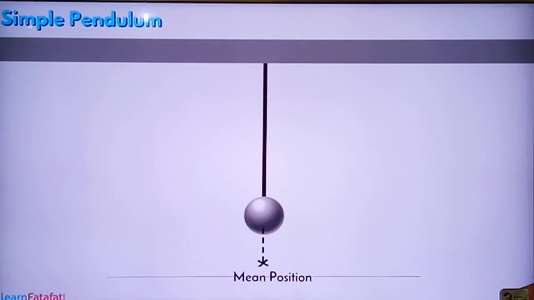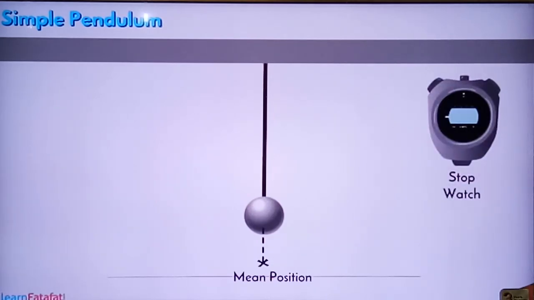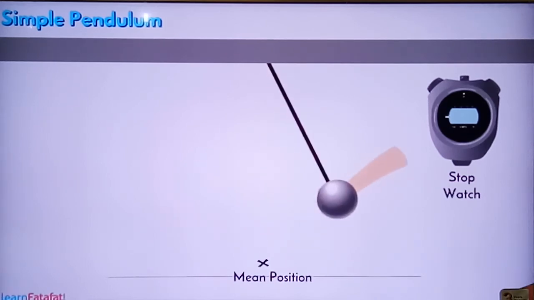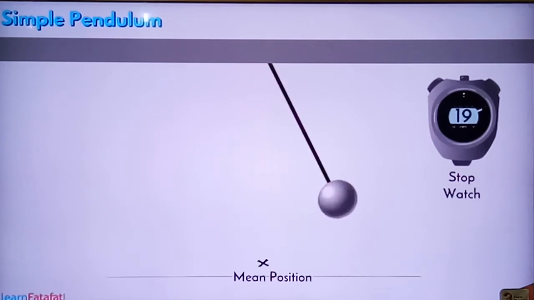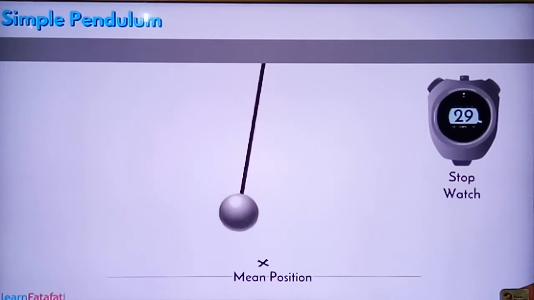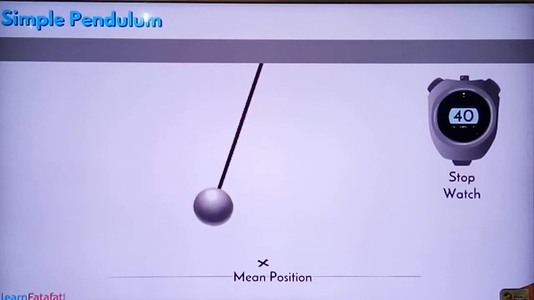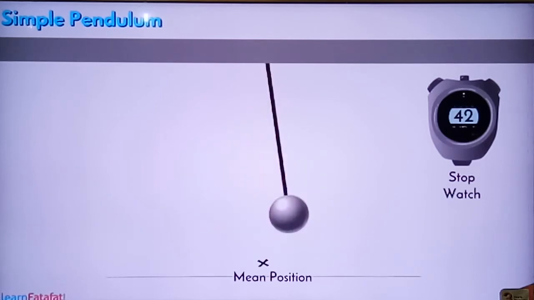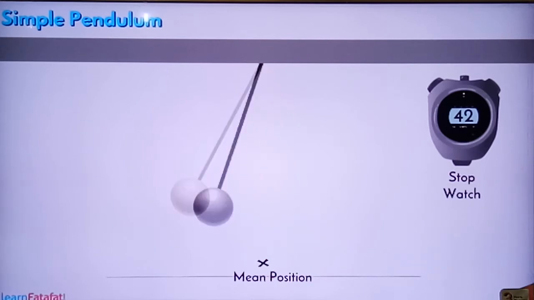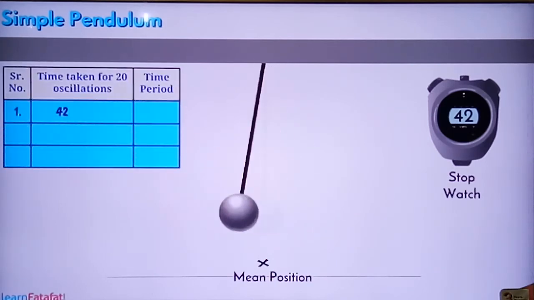See the mean position, which we call O. From this mean position, take a stopwatch to measure the time period, drag the bob and leave it, then start the stopwatch. Likewise count 20 oscillations. When you count 20 oscillations, note down the time. So it is given here.